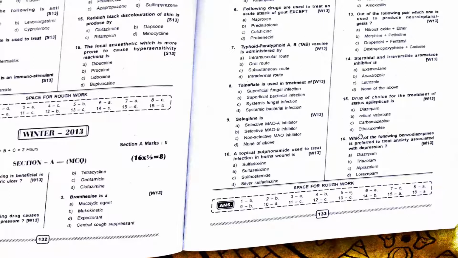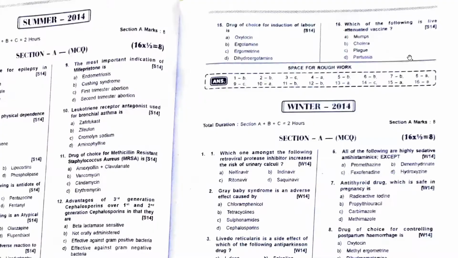Which of the following is used for treating both anxiety with depression? Your drug of choice has to be diazepam. Right. Only anxiety, it was alprazolam, but anxiety with depression, diazepam. Drug of choice for treatment of status epilepticus is diazepam. Right. Steroidal and irreversible aromatase inhibitor.